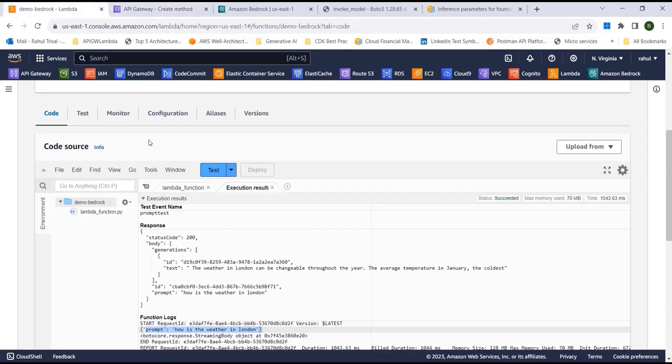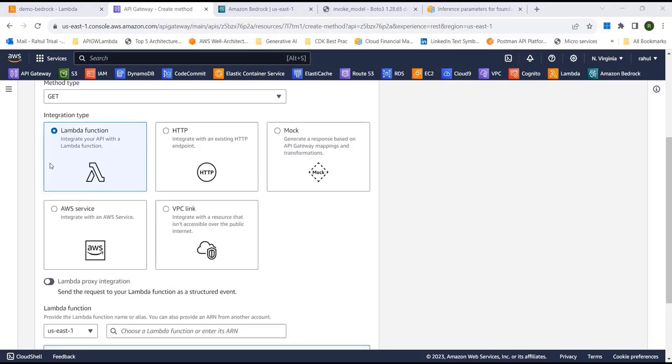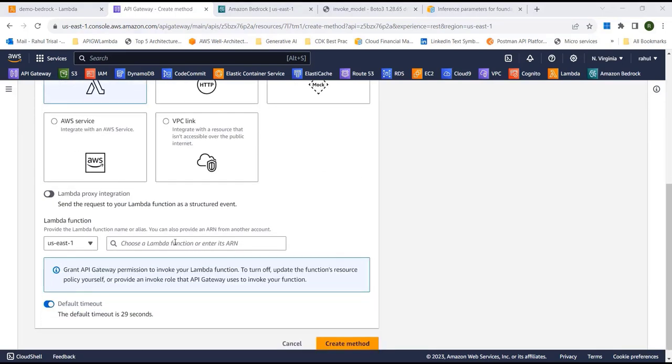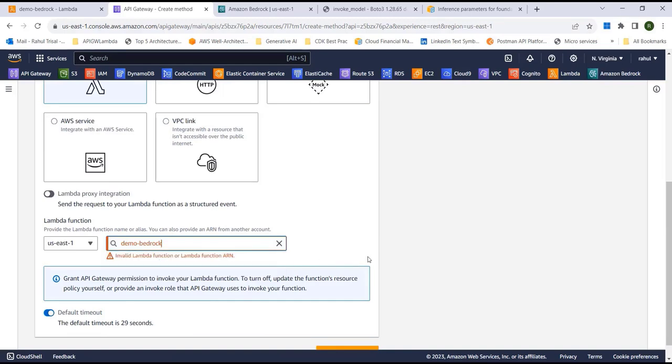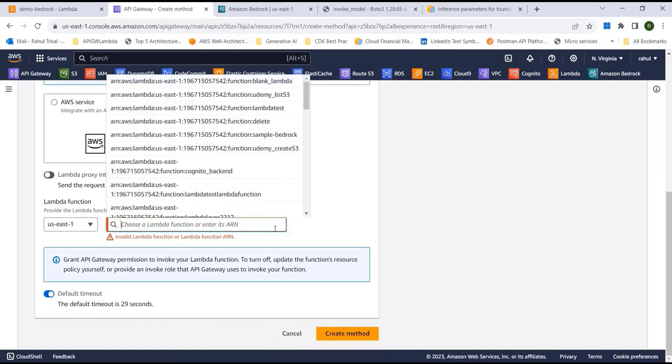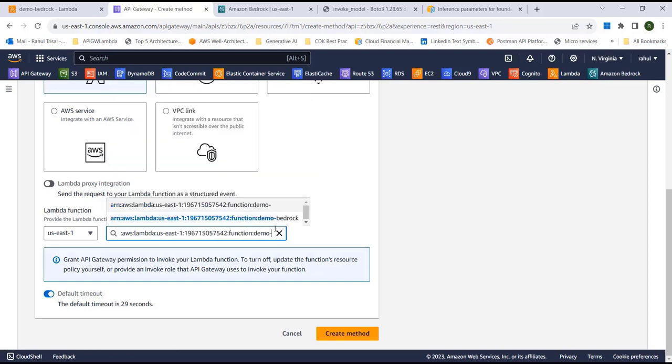So I'm just going to go here and copy this demo Bedrock. This Lambda function is going to be triggered every time someone invokes the REST API. Okay, so here it is. So I'll just do a create method.